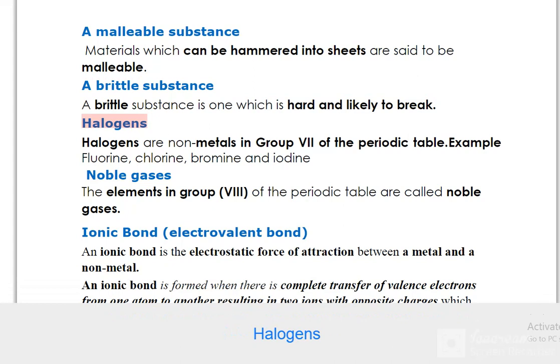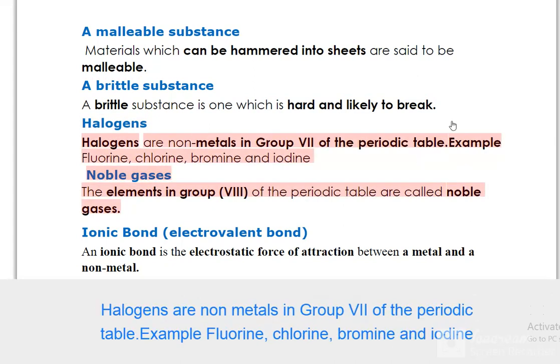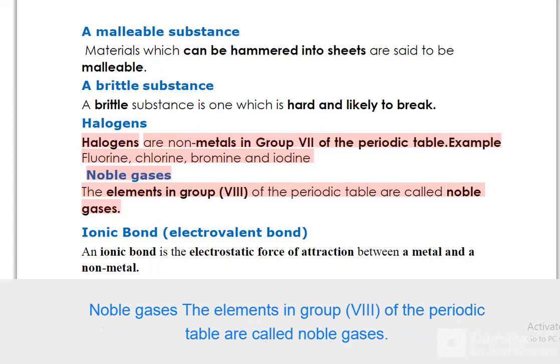Halogens. Halogens are nonmetals in group 7 of the periodic table. Example: fluorine, chlorine, bromine, and iodine. Noble gases. The elements in group 8 of the periodic table are called noble gases.